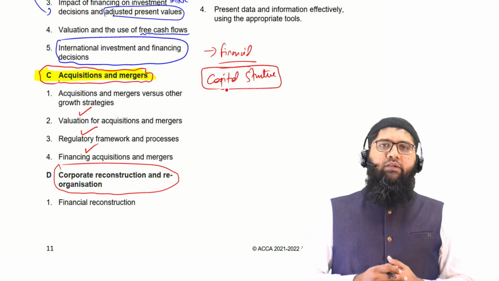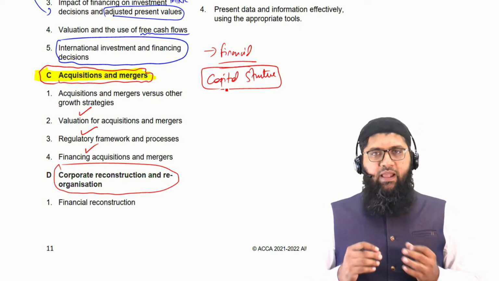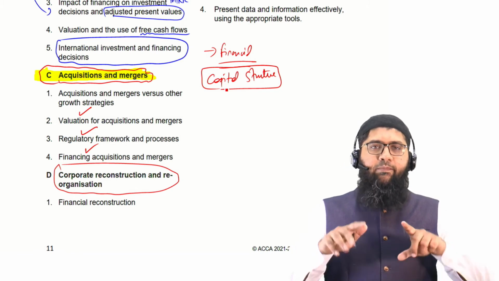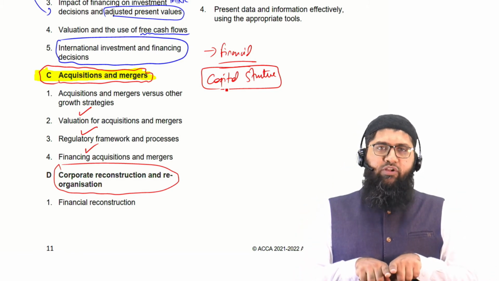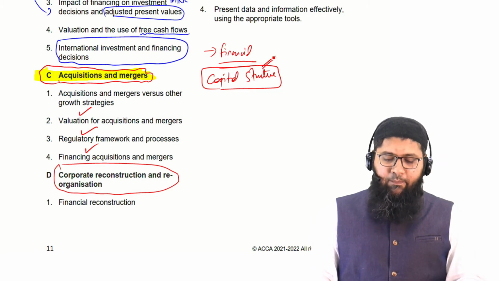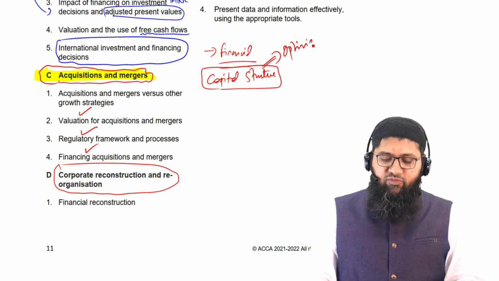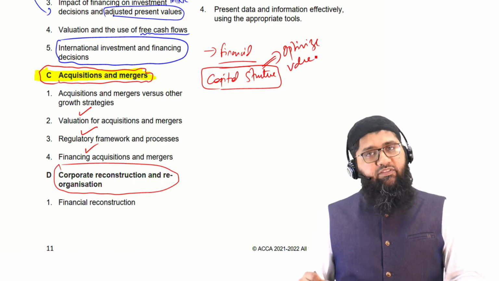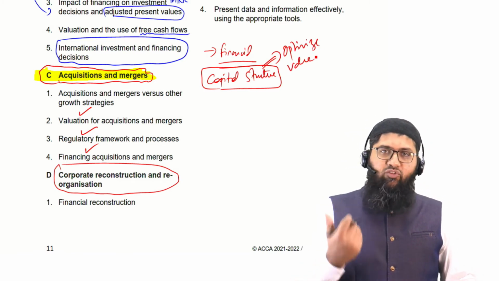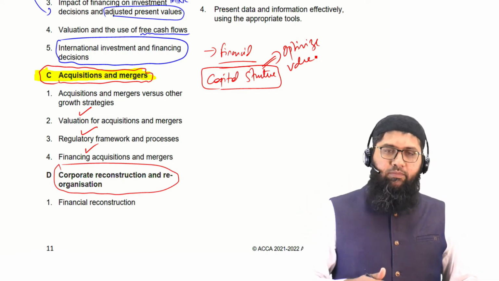Financial reconstruction means that you change the capital structure of the business, and the objective is to optimize and enhance the business value, and to make sure the business is able to achieve its objective in a better manner.